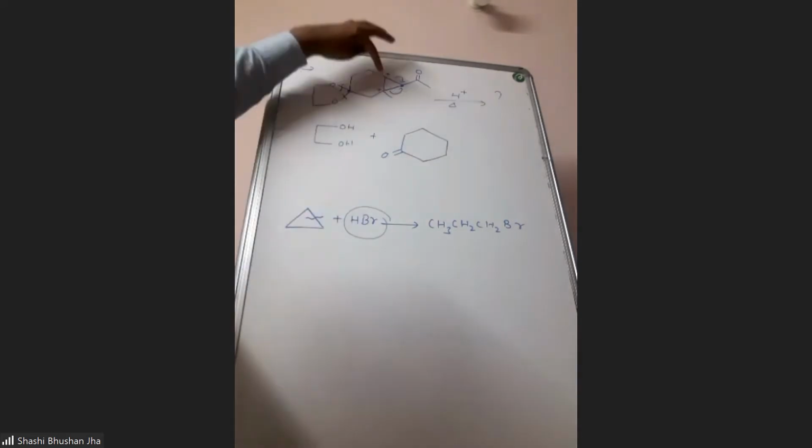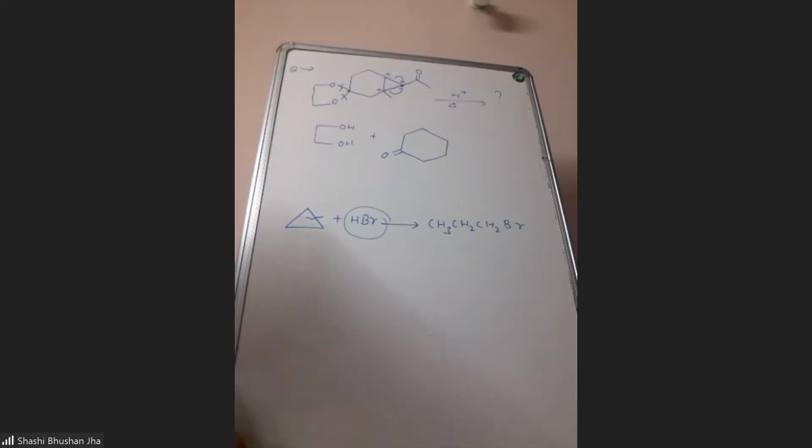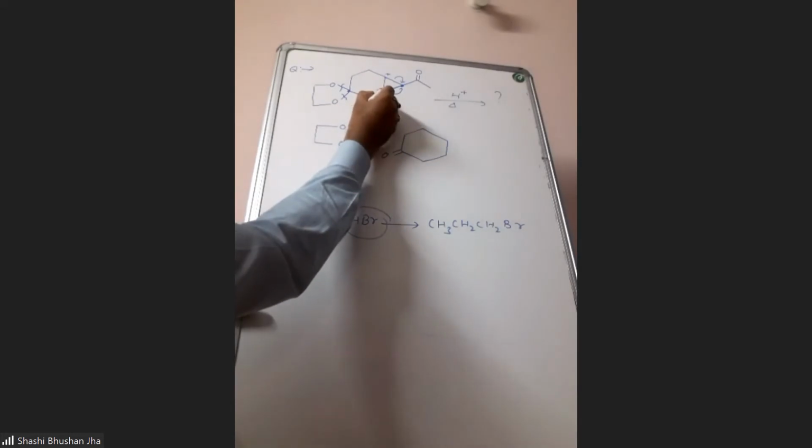So obviously it is very clear that when we add H plus to this cyclopropane system, at one of the carbons positive charge is going to develop. So we have to open the ring in such a way that the developing positive charge will be more stable. So obviously the developing positive charge will be more stable at this carbon.